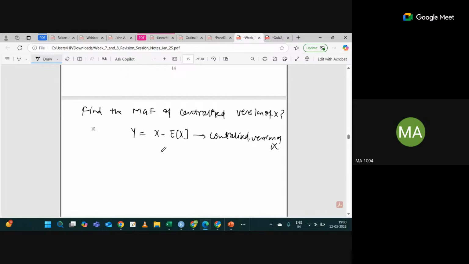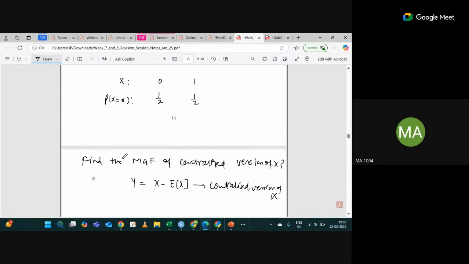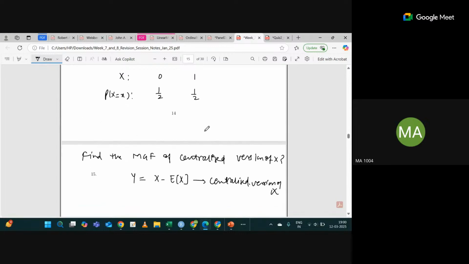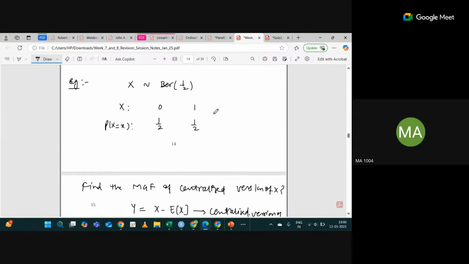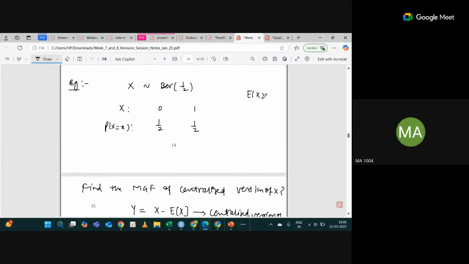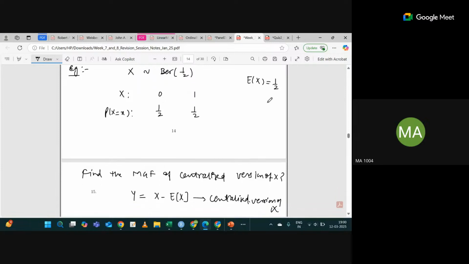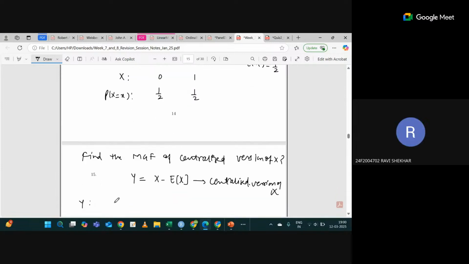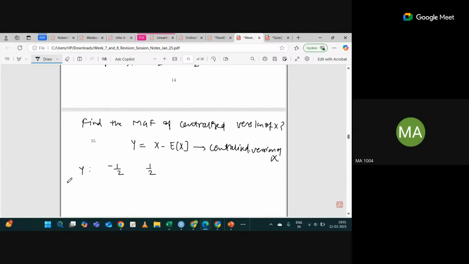First of all, you have to calculate the values of Y. What is the expected value of X in case of Bernoulli half? Half. So what will be the values of Y? 0 minus half, so minus half, and 1 minus half, so half. And the probabilities are 1 by 2, 1 by 2.